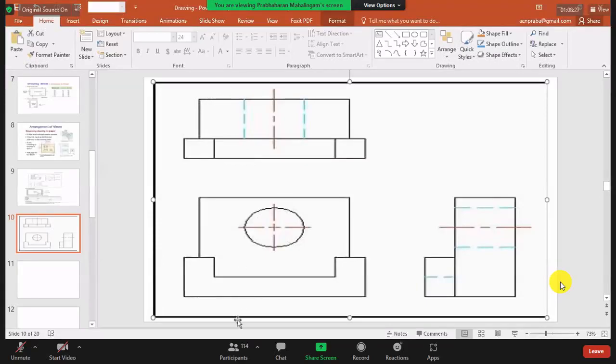These two are equal, right? Always. And at the same time, this distance is equal to this distance. The first line on the right-hand side and the right-hand side borderline, these distances are equal. Here also this distance is equal to this. The right-hand side distance is equal to the left-hand side distance. So you will draw it very accurately.